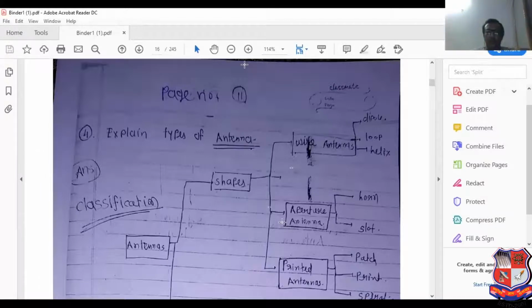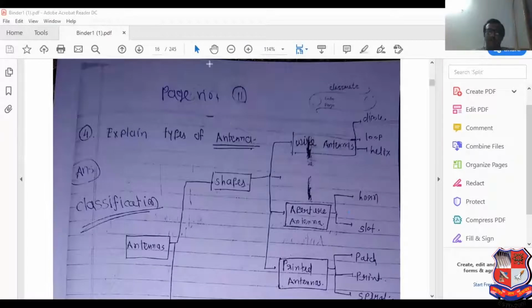Remember that point. Based on the classification of antenna, lots of MCQ questions can be asked in the examination. See, a question asked like this: classify aperture antenna. The options given are first option horn, second option slot, C option A and B both, D option dipole. So what is the correct answer? Correct answer is C, horn and slot. It is classified as an aperture antenna. So it is considered as a classification of antenna.